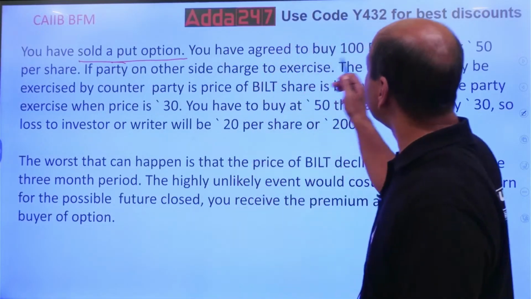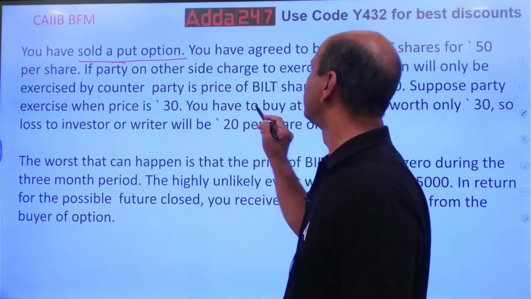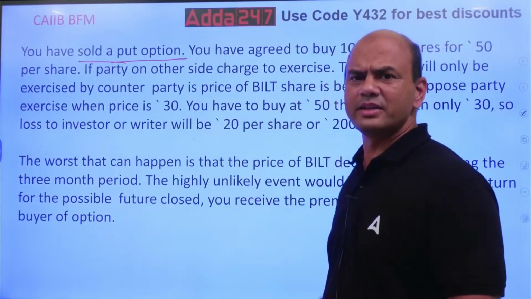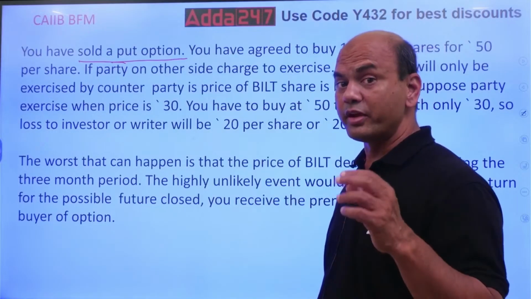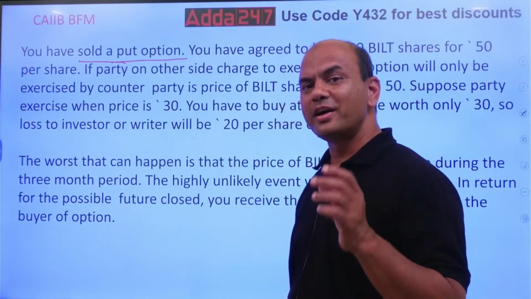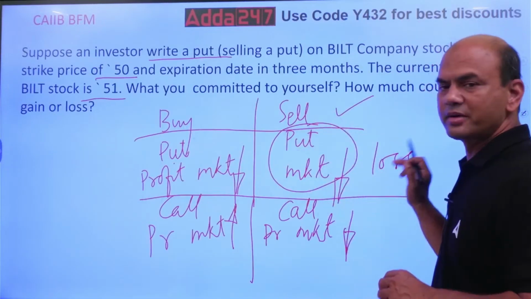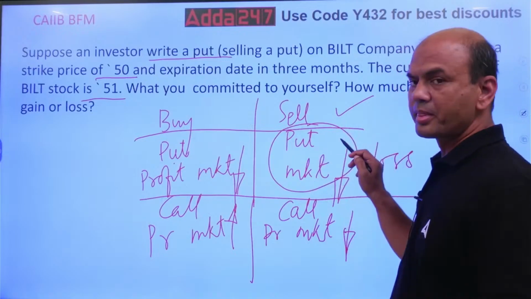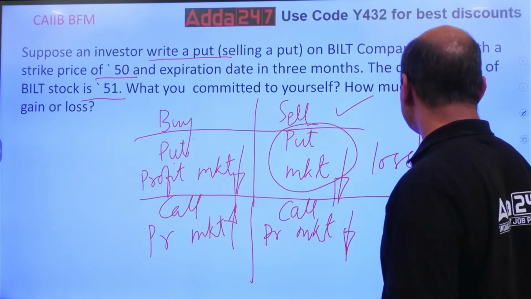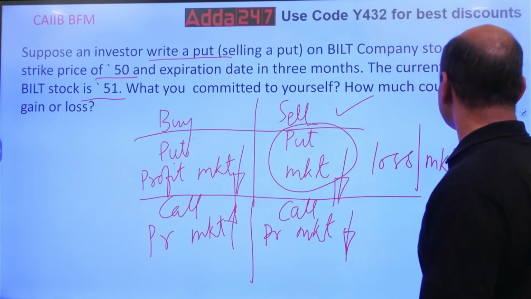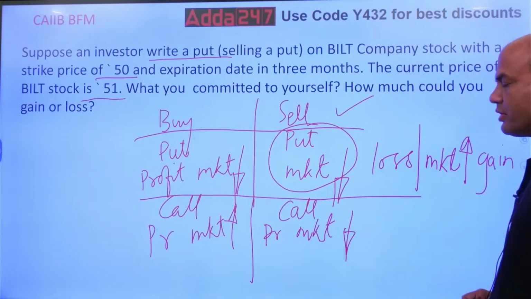So I'm agreeing to buy the 100 build shares at 50. If the party on the other side chooses to exercise, meaning there is a buyer, let's say I sell this and there is a buyer. Now, when will this buyer gain? Understand this clear logic. This table is very important. I am the seller of the put. When will I gain? When the market is up, I'll gain. I will make the profit.